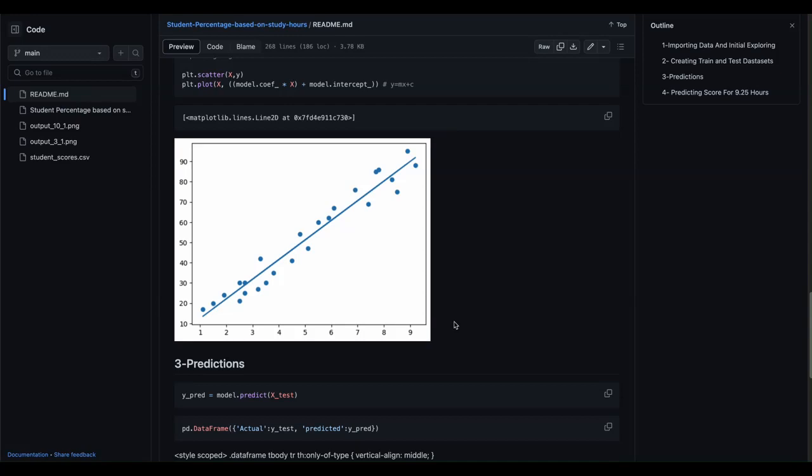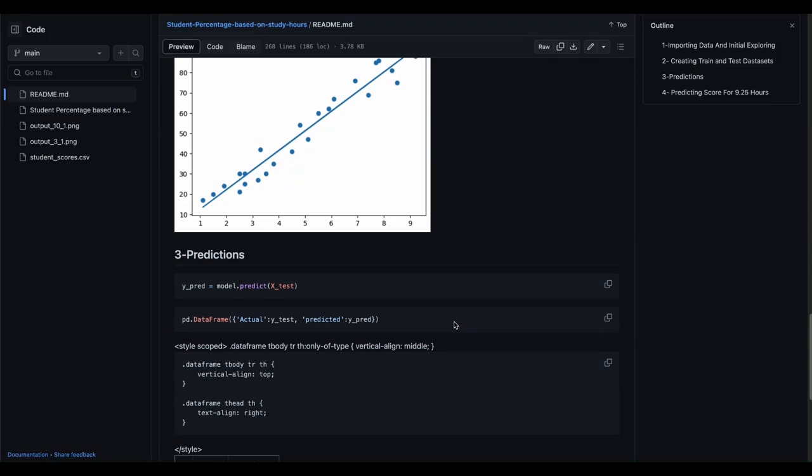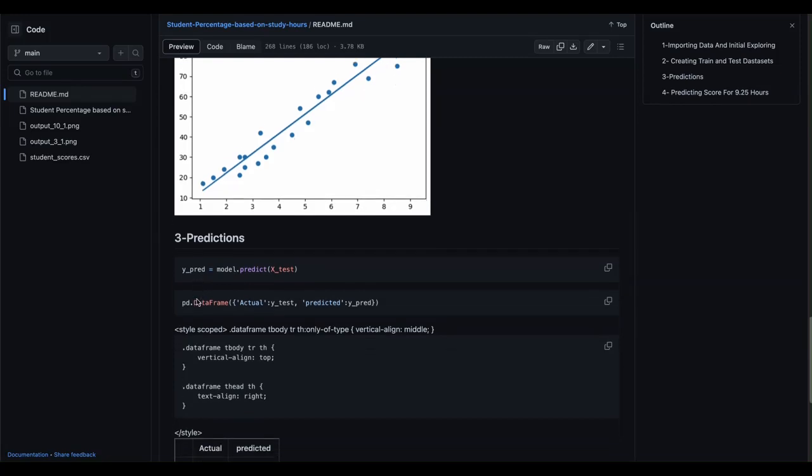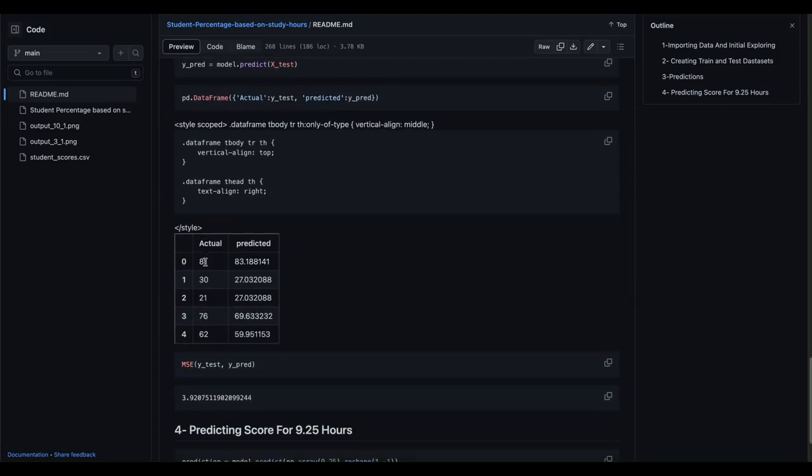So after we see this, we move to part 3, which is prediction. We make the model predict on the X test and put it in Y prediction, and we want to look at the actual data that we split before, which is Y test, and our Y prediction. As we can see, the actual for the first record was 81, while we predicted 83%, which is somehow good.